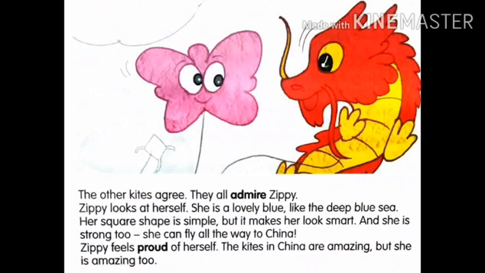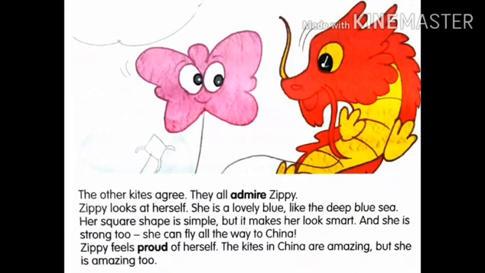Now what happened? See, the other kites agreed and all admired Jippy. They all looked at Jippy. They said that she is beautiful and she is wonderful, having a simple shape. By listening to all this, Jippy now felt very happy and she became proud. She feels proud of herself, thinking that really she is beautiful.